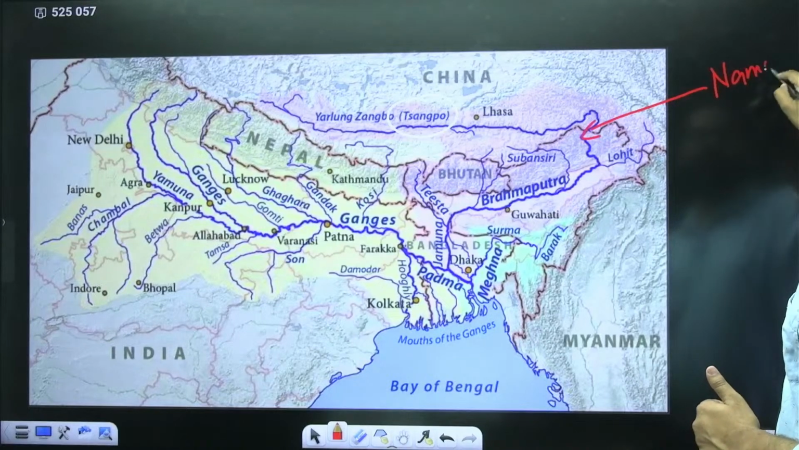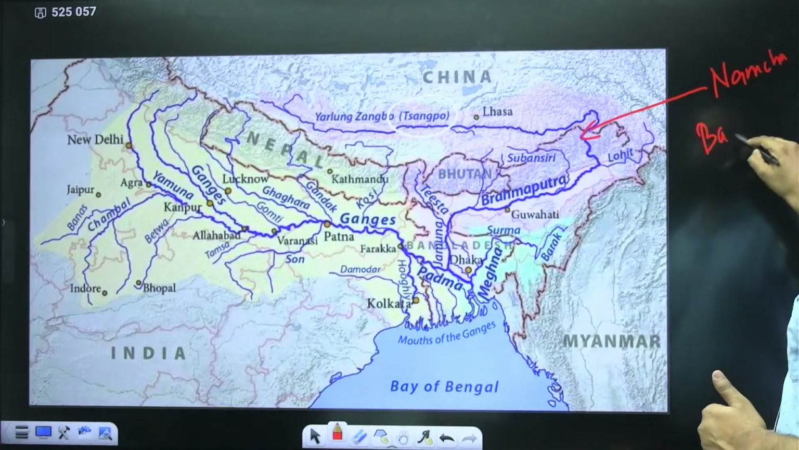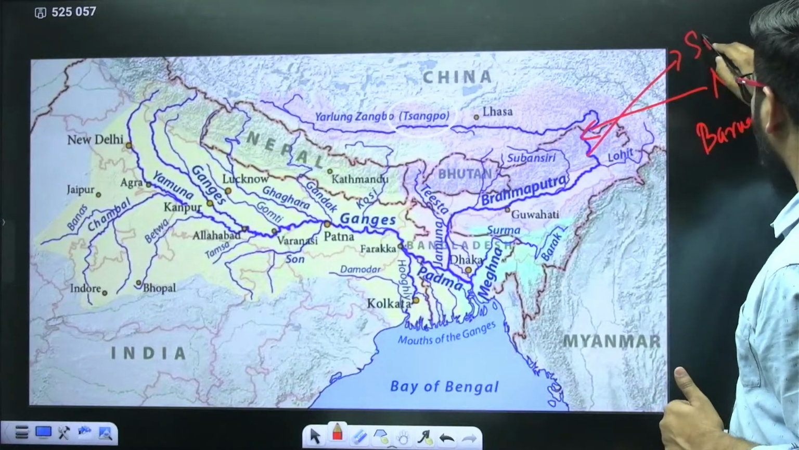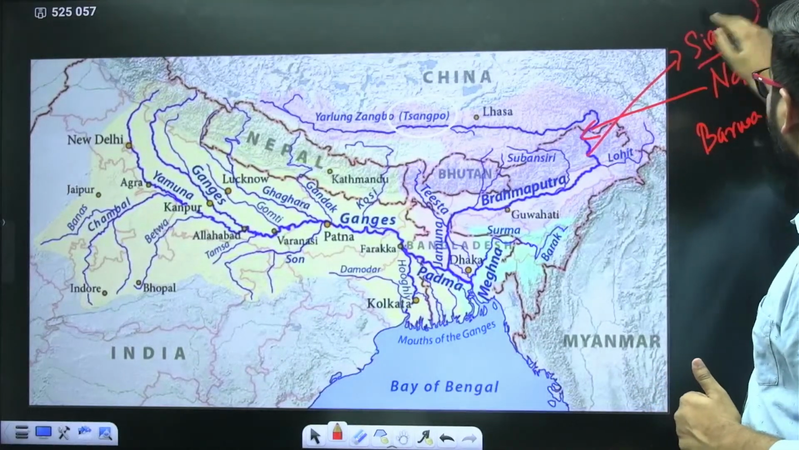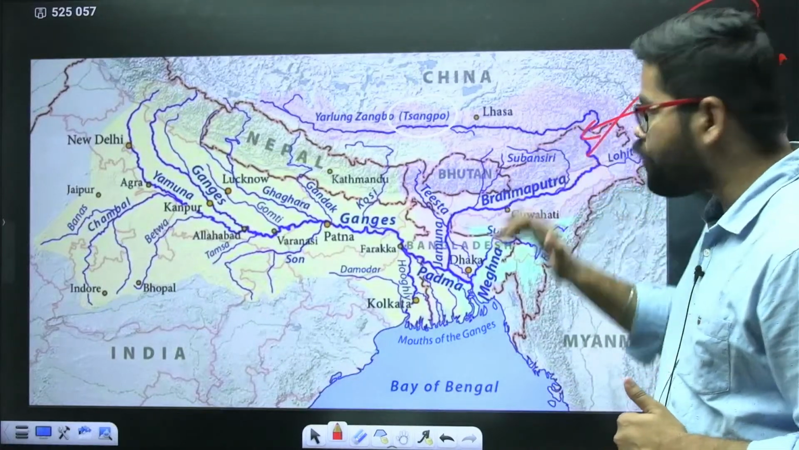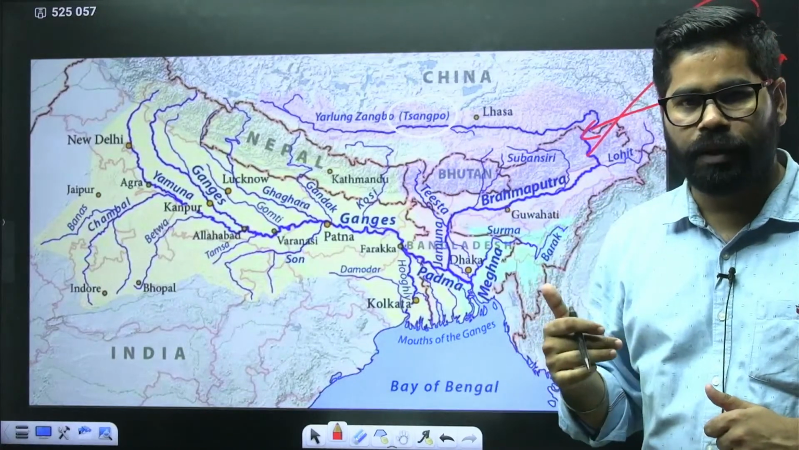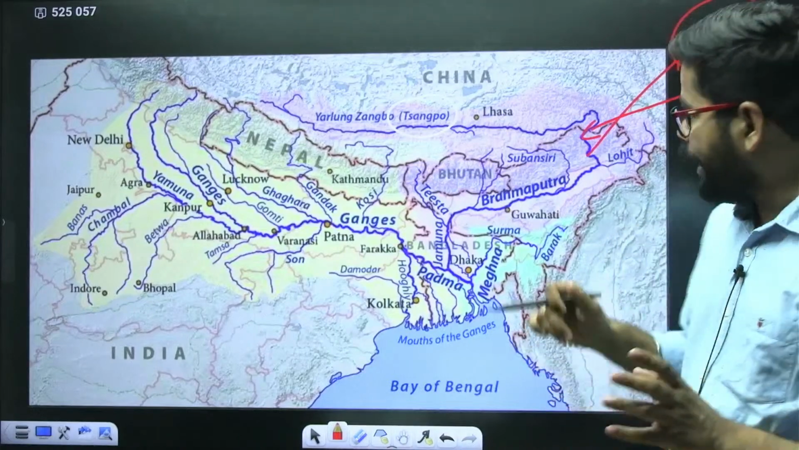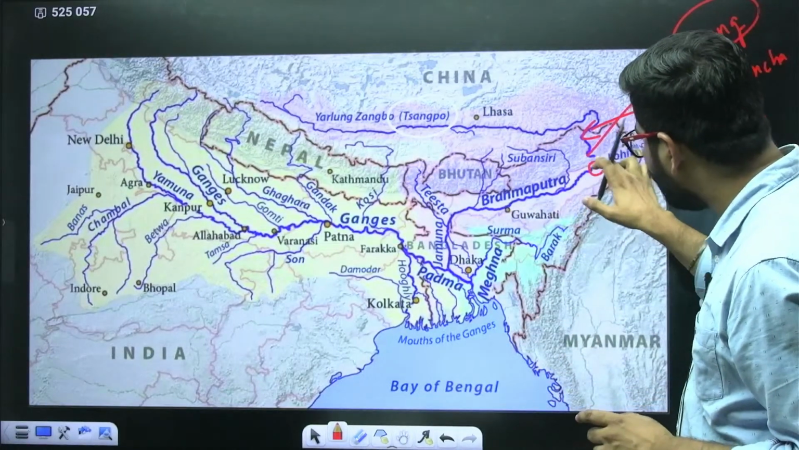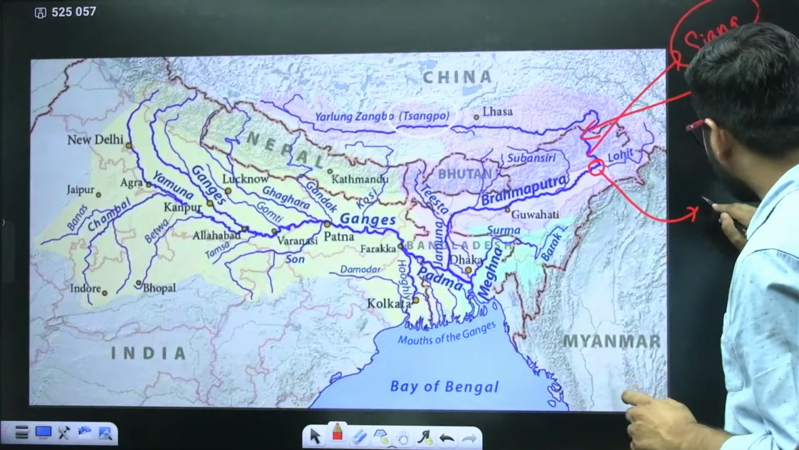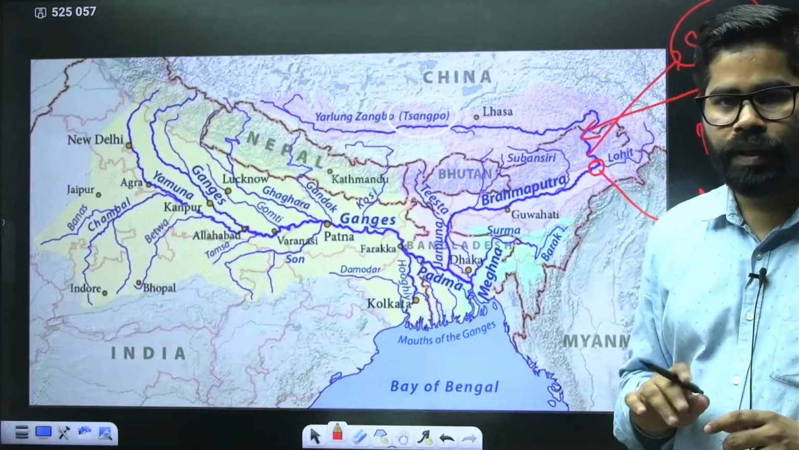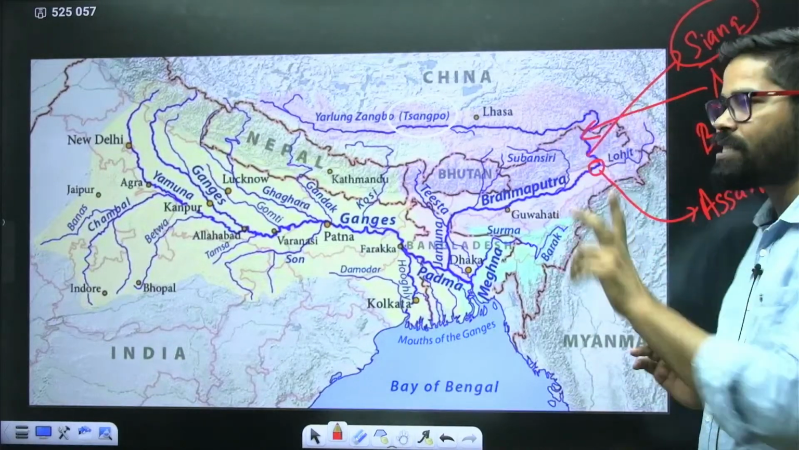And here the river is called Siang. So this Brahmaputra river in the upper parts of Arunachal Pradesh is called Siang. When it meets Lohit and all other rivers, and goes to this part of Assam, it is called Brahmaputra. So in the upper portion, it is called Siang.